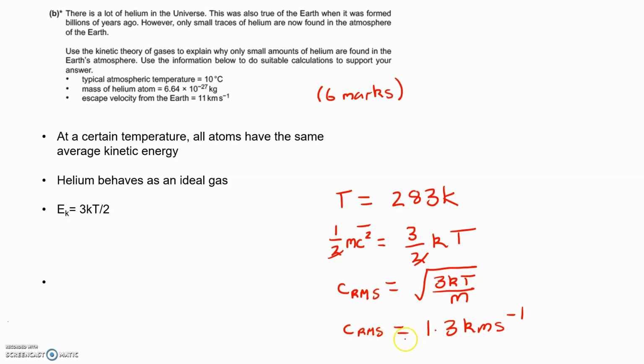So basically, to simplify, the average or mean speed, the root mean square speed, is 1.3, but the escape velocity is 11. Now this root mean square speed is a lot lower than the velocity required to escape from Earth. So how have the molecules of helium escaped from our atmosphere?